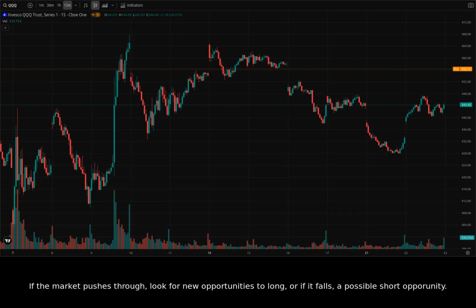If the market pushes through, look for new opportunities to long, or if it falls, a possible short opportunity. It's imperative to confirm with other technical analysis before jumping in.